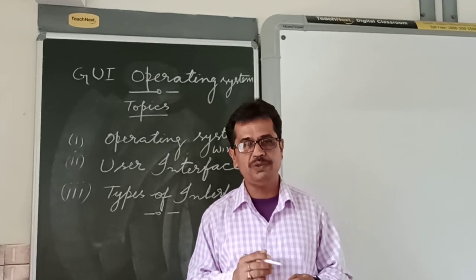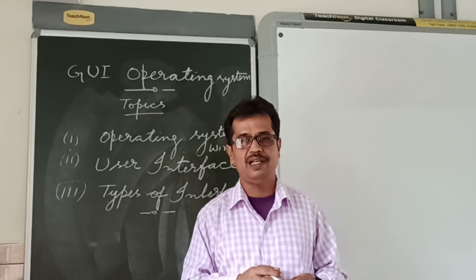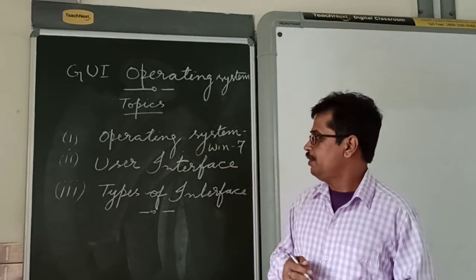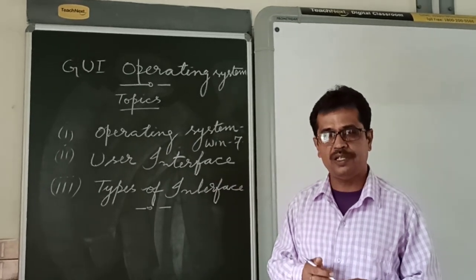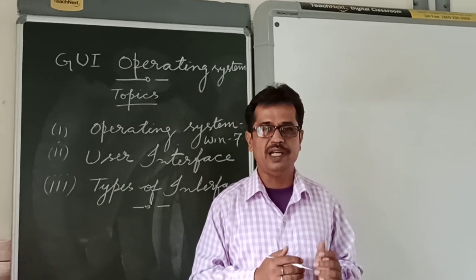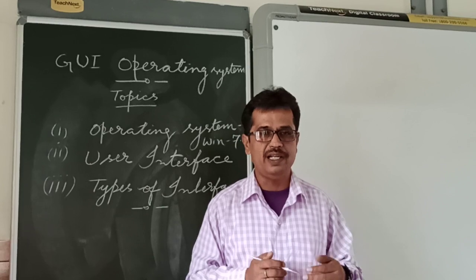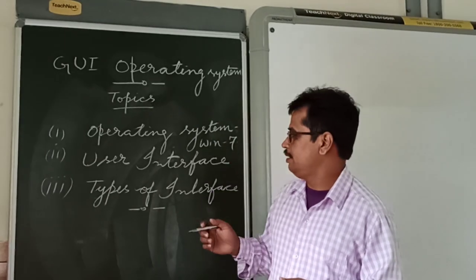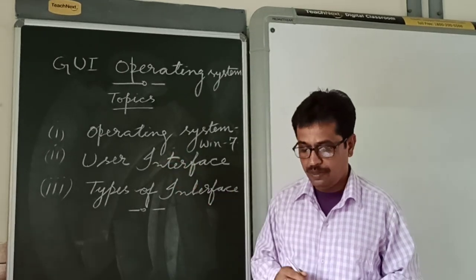Full form of GUI is graphical user interface and full form of CLI is command line interface. What is operating system? Operating system is a system software which acts as an interface between user and hardware or between user and computer.